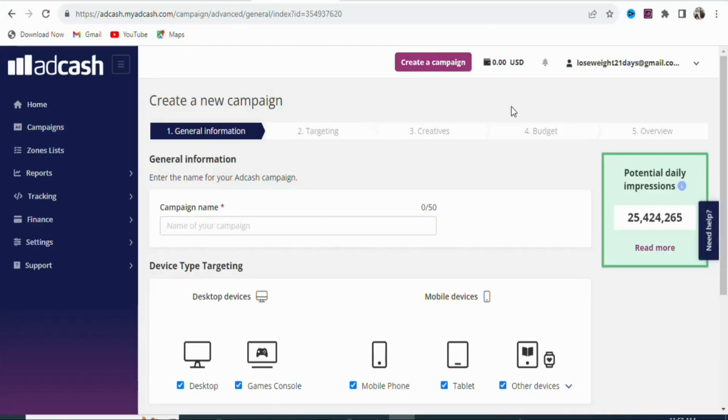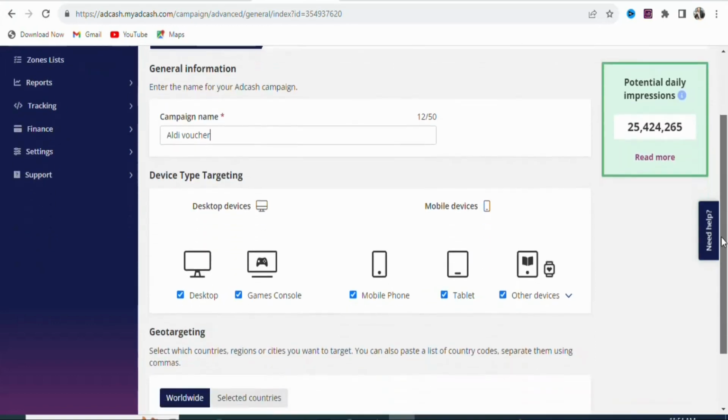Once you click on create a campaign, the first step is that you are going to type the name of your campaign. So you can type something like Aldi voucher, something like this. Any name that you want, you can type it right here. Once you type the name of your campaign, you are going to scroll down.